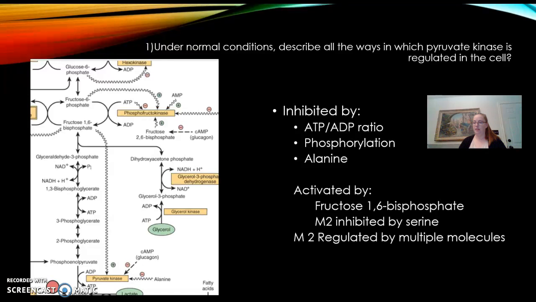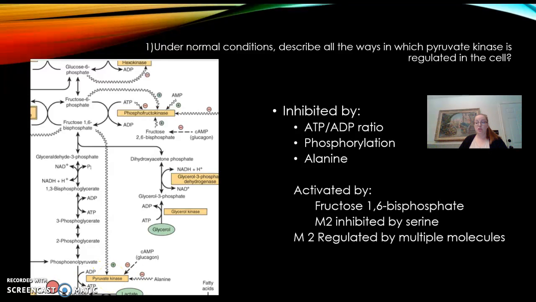Glycolysis is halted altogether. Also, phosphorylation deactivates the enzyme, whereas low blood sugar activates the action of epinephrine and glucagon, which causes an increase in the level of cyclic AMP. The cyclic AMP activates the cAMP-dependent protein kinase, which phosphorylates pyruvate kinase, deactivating it.